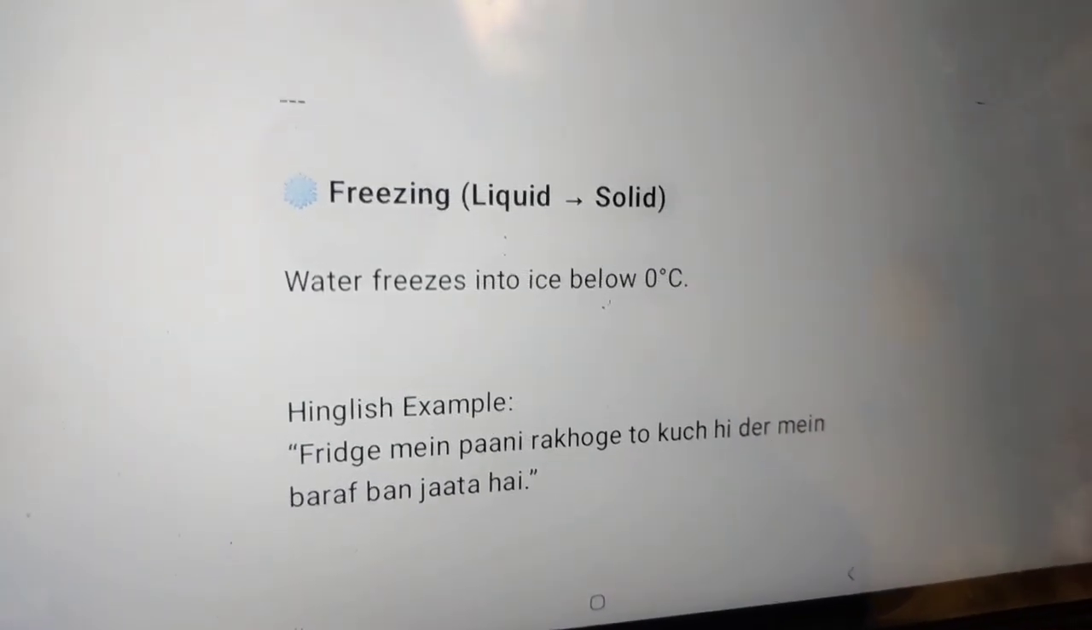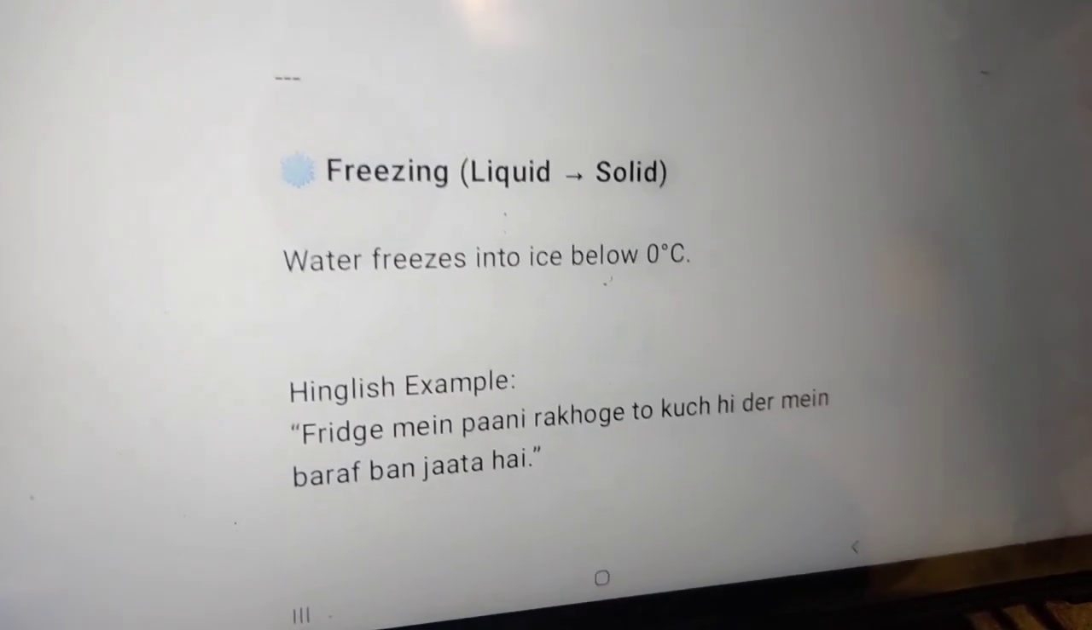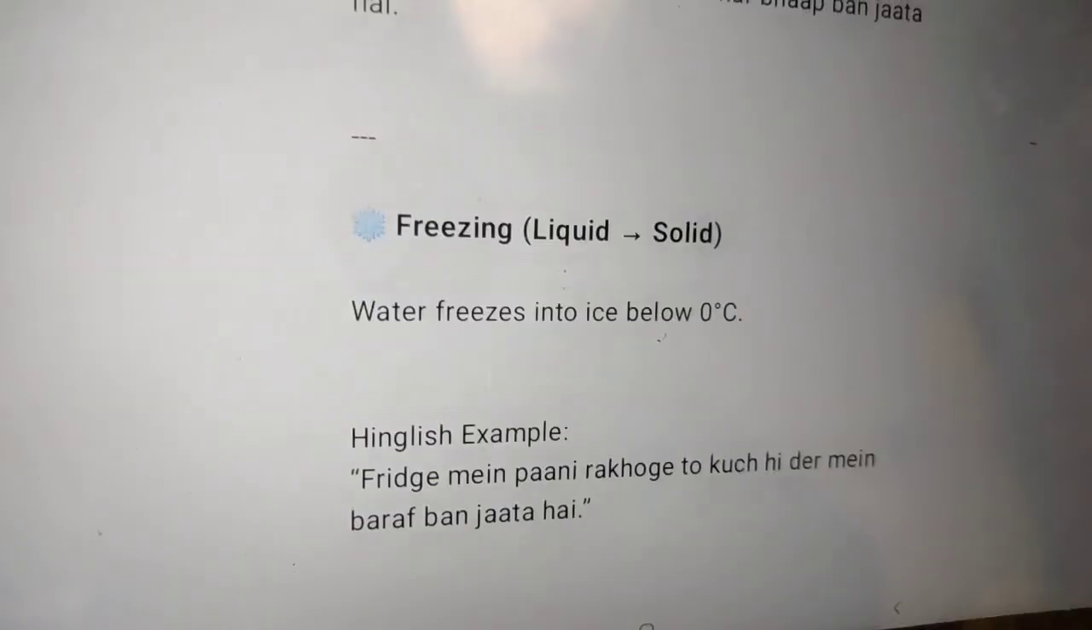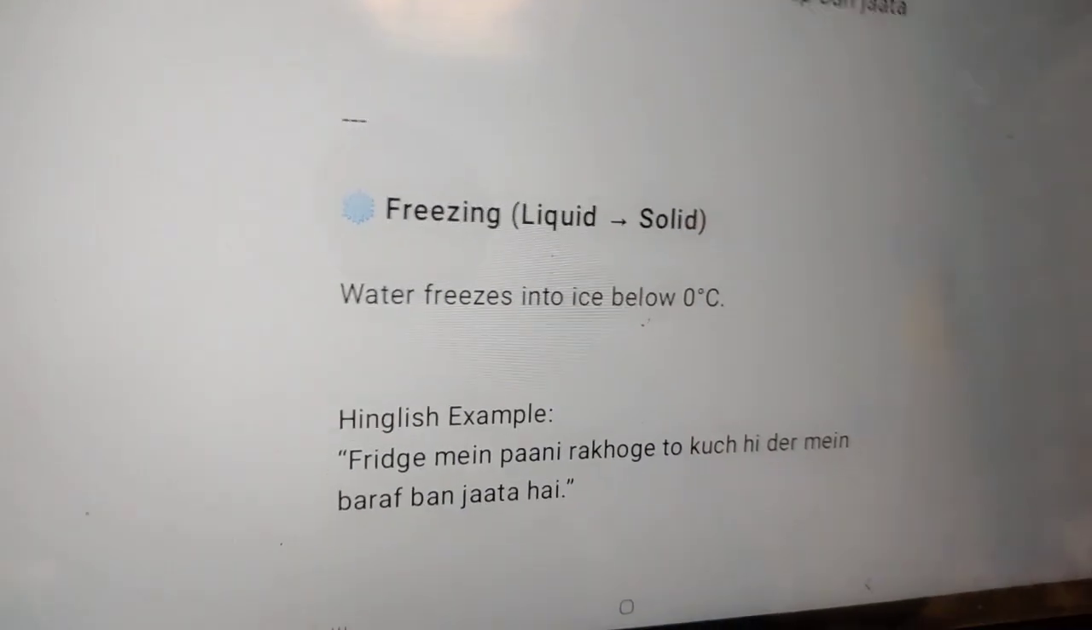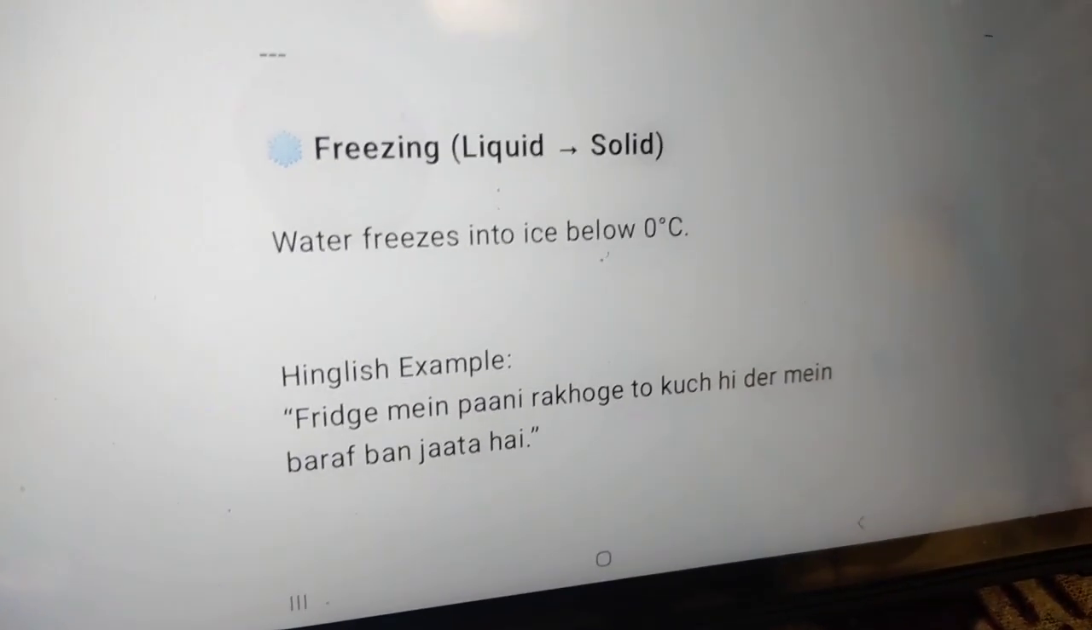Now, liquid to solid, is it possible? Of course, it's possible, and the method is called freezing. Water freezes into ice, becomes ice, okay? In the fridge, then it becomes ice.